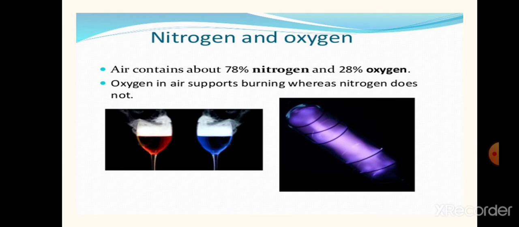Next, energy changes do not take place on mixing the constituents of air together. However, energy changes occur when a compound is formed. When we mix carbon and oxygen to form a compound, energy is produced. That energy change occurs. But on mixing the constituents of air such as nitrogen, oxygen, helium, neon, argon, energy change does not take place. This is another evidence that proves air is a mixture and not a compound.